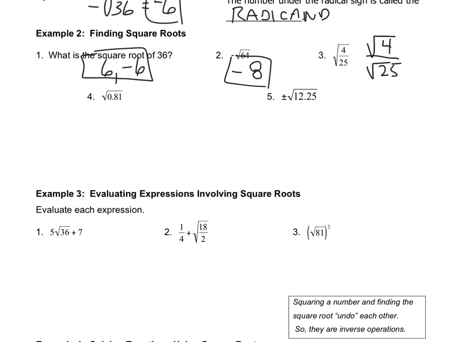So if I focus on the numerator, what is the square root of 4? Well, 2 times 2 is 4, so the square root of 4 is 2. What is the square root of 25? Well, the square root of 25 is 5 times 5. There's your answer. So it's as simple as that. By taking care of the numerator and the denominator, we get 2/5. So it looks challenging at first, but it's definitely something that we have to just get practice with. Take care of the numerator first, then look at the denominator.